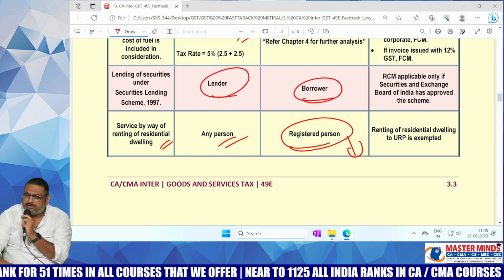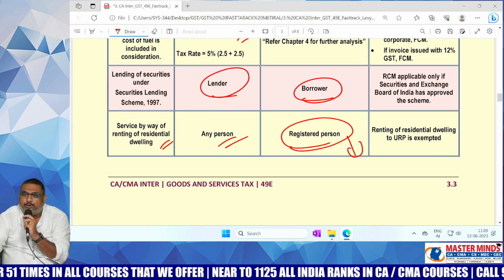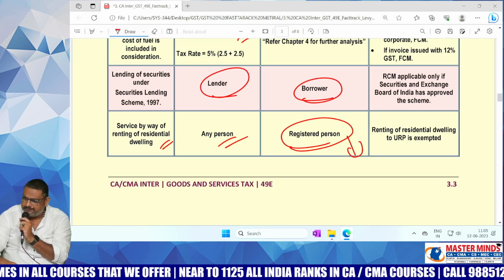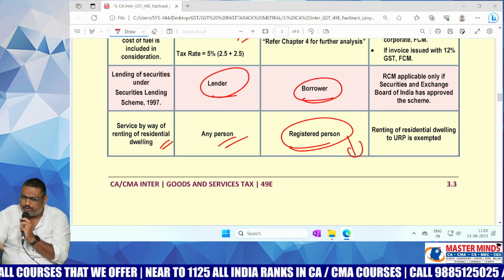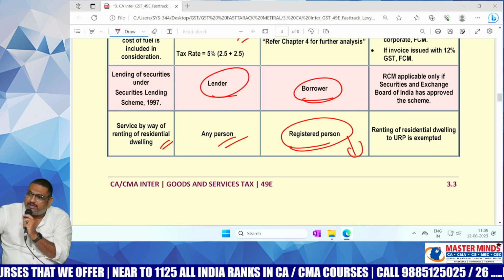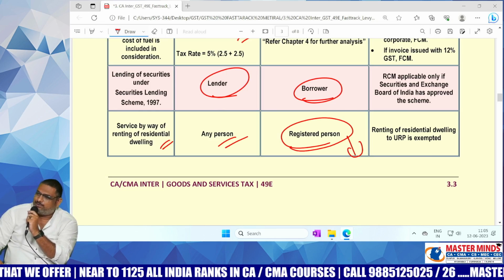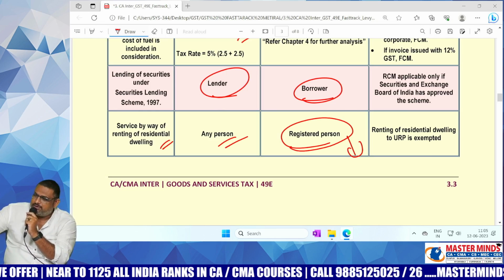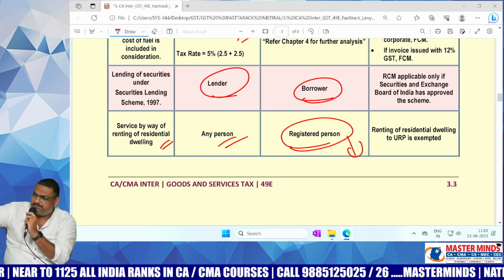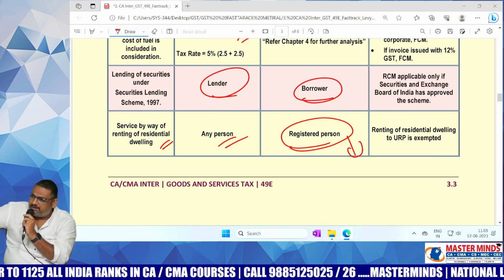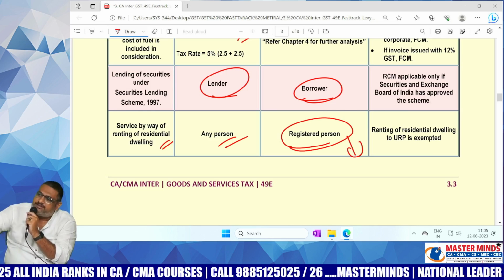That means, let's take the example of rent-free accommodation provided to employees. In order to provide the rent-free accommodation, the company has to take a house on rental basis. Who is the supplier? Any person. Who is the recipient? Company. The building will be in the name of the company and the employee will stay in that particular house.